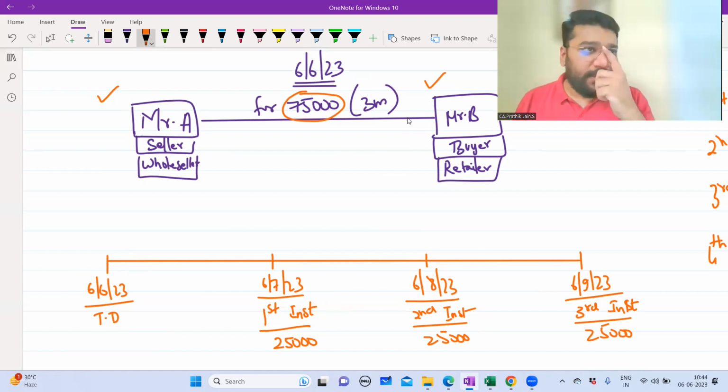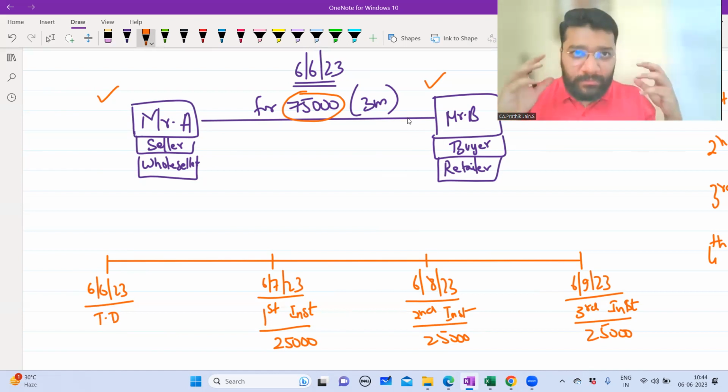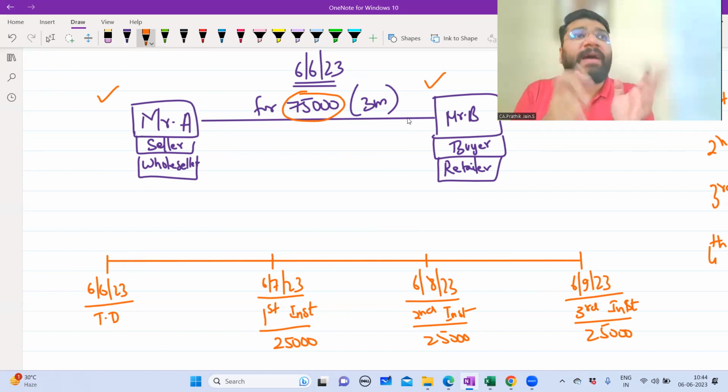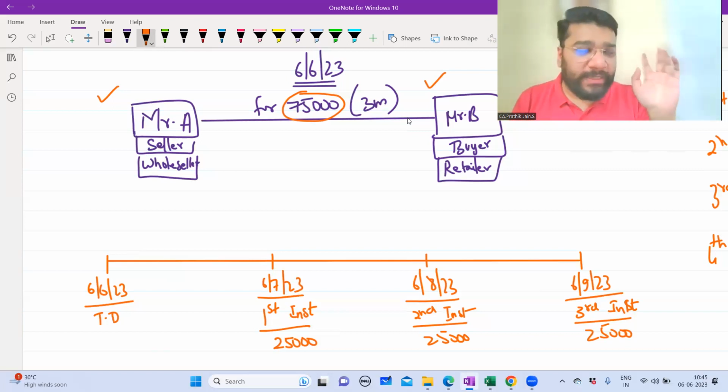Now, your question will be, sir, two things. You will have two questions. Sir, if the 75,000 payment is supposed to be made on one particular day as a full lump sum, then why did they first of all agree on installments? You will have that doubt. The second doubt you will have is, sir, what do you mean that if you make the payment on a particular day, it should result in neither gain nor loss to each of the parties? What do you mean by that? So I have to give an explanation of two things. You had these two doubts.